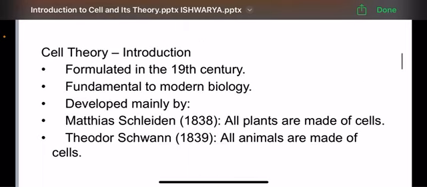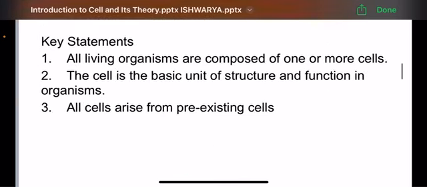Introduction to the cell theory. It was formulated in the 19th century and it is fundamental to modern biology. It was developed mainly by Matthias Schleiden in the year 1838 and he said that all plants are made up of cells. Theodor Schwann said that all animals are made up of cells.